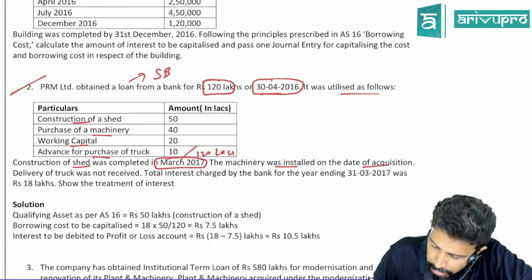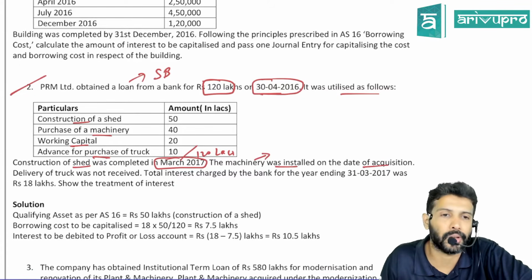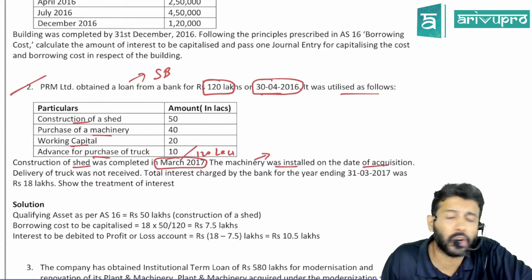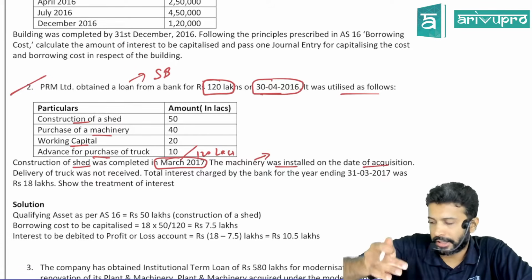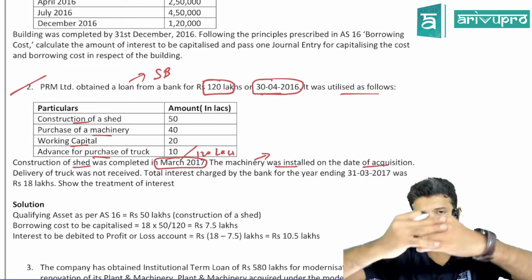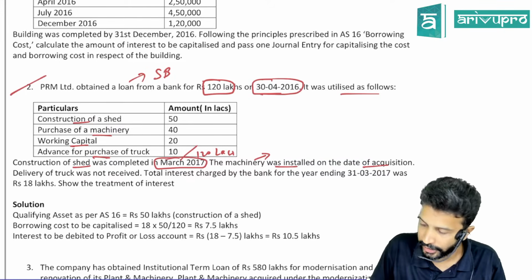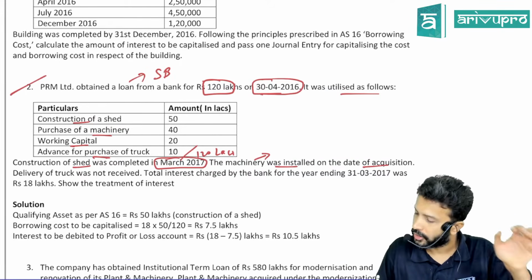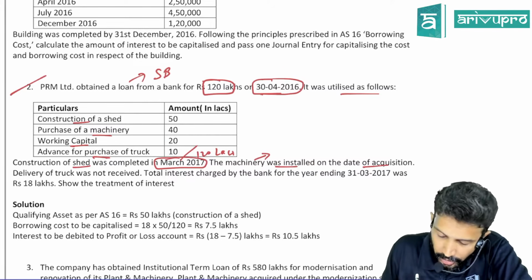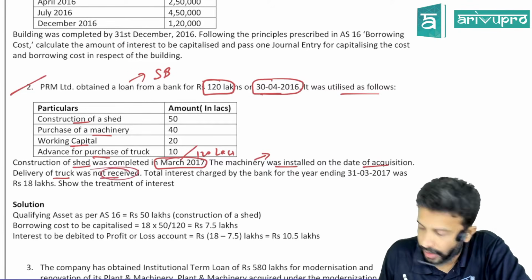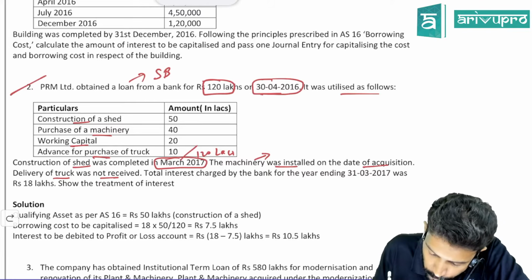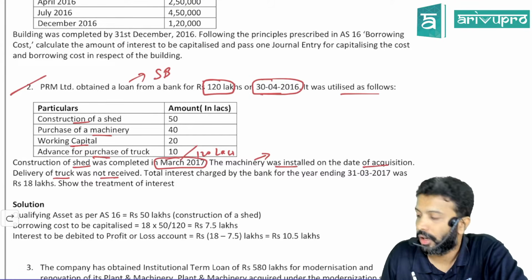Is machinery a qualifying asset or not? You purchased it and it got installed on the same day. So is it taking some time or is it ready immediately? Ready immediately. So it is not a qualifying asset. Delivery of the truck was not received. Did you pay any advance to purchase the truck? Yes.